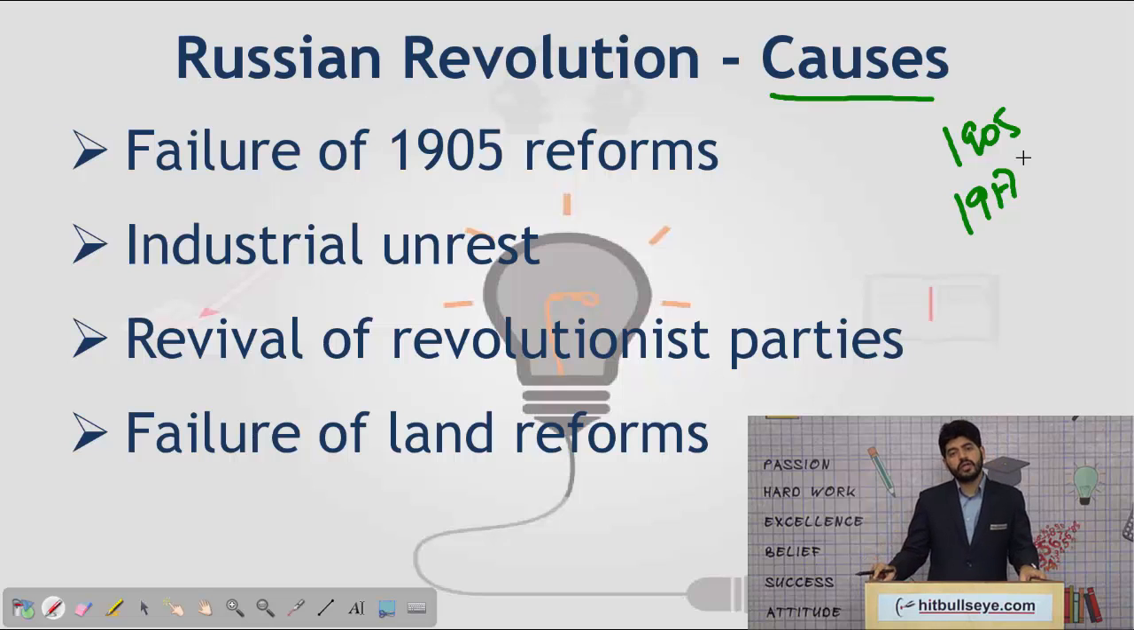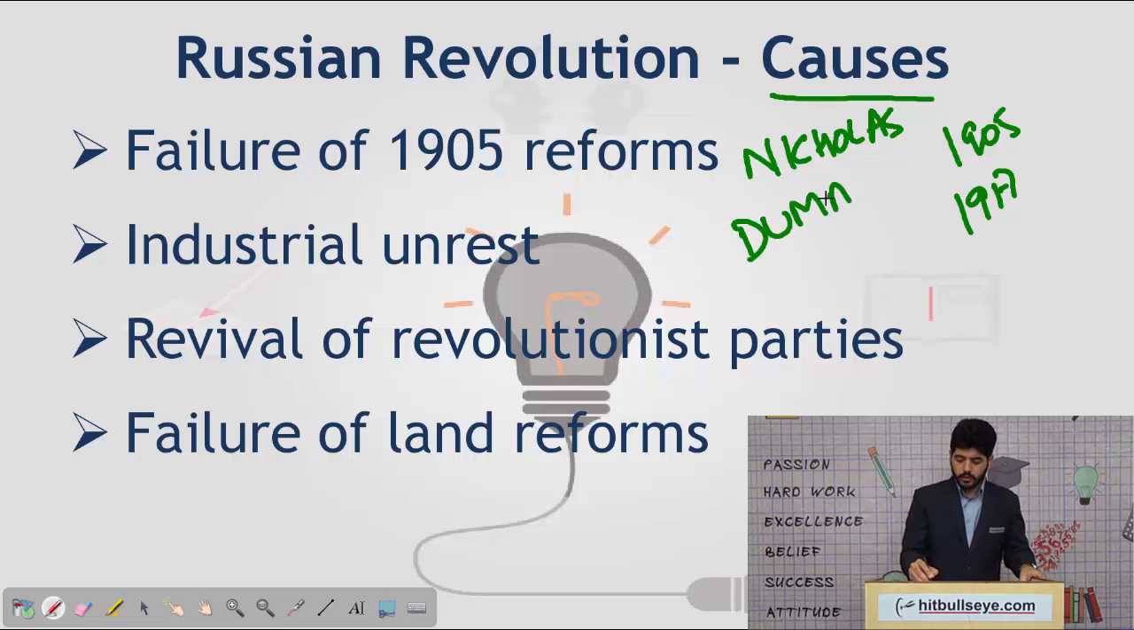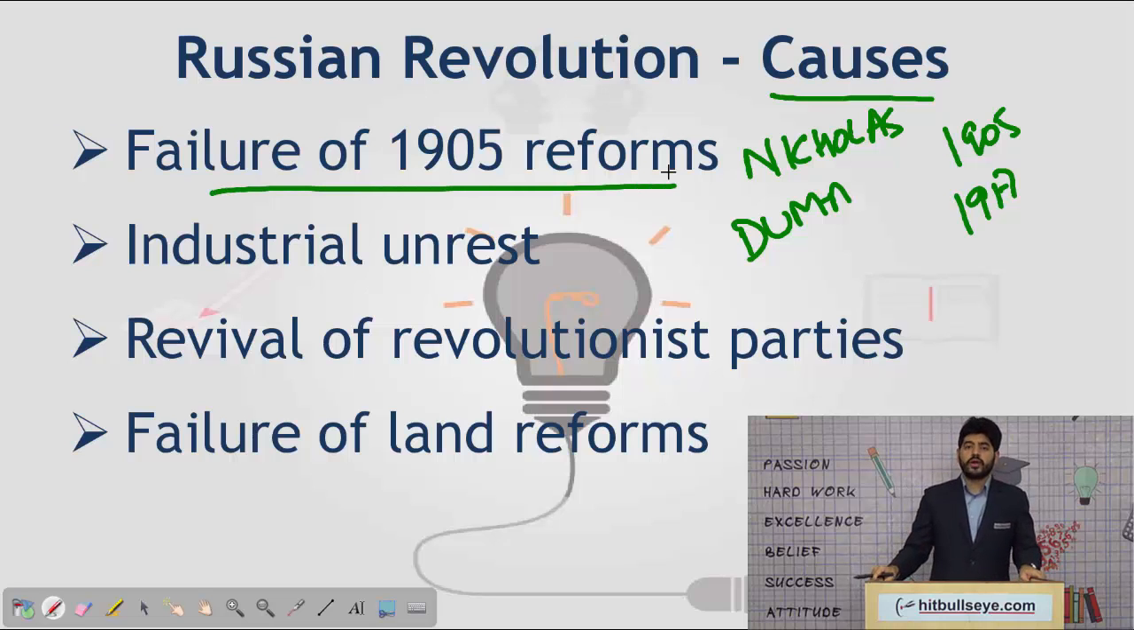In 1905, people had revolted against the practices of the Emperor of Russia, Nicholas. And Nicholas had taken up various reforms for the people, like setting up an assembly which would be called Duma, various land reforms, industrial reforms and other things. But by the coming of 1917, people were unhappy with the means by which Nicholas and his system of Duma were working. So failure of these reforms was one of the causes of the Russian Revolution.